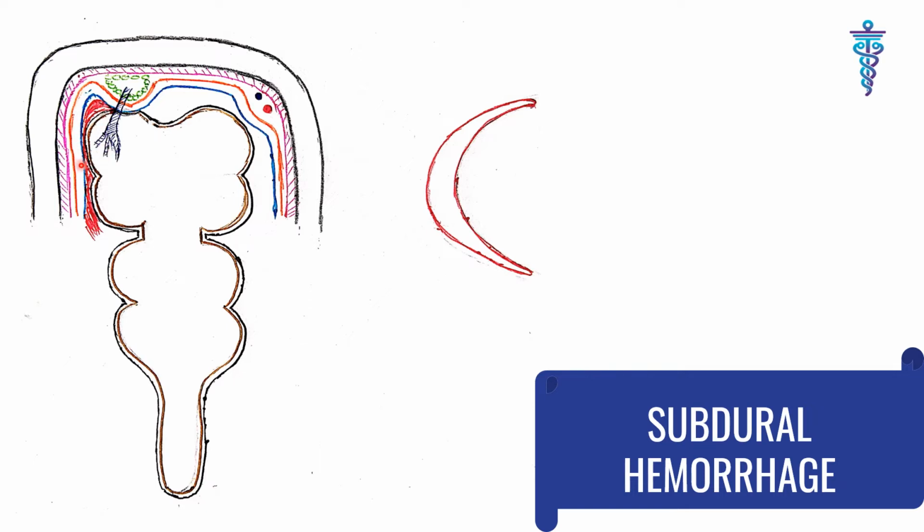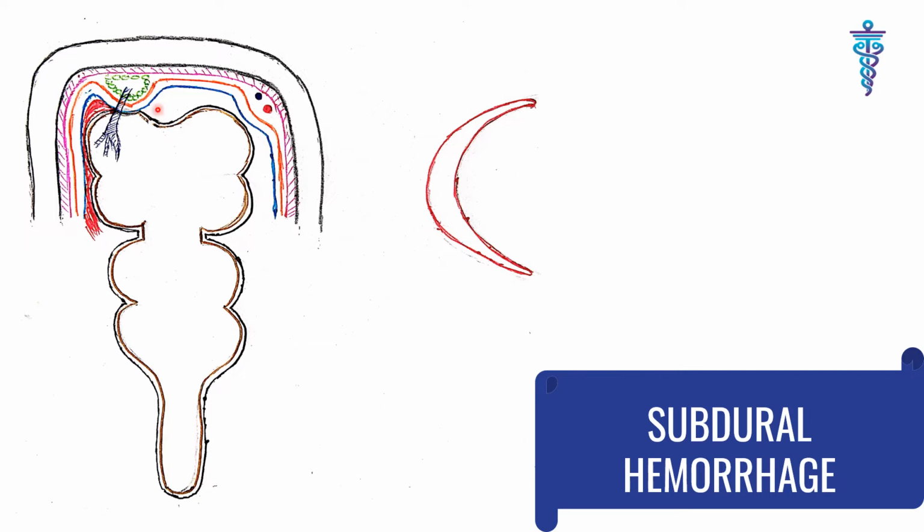This type is more common in the elderly because with age the brain shrinks a little, so the brain floats more freely and the chances of these veins rupturing become higher. Also in people who fall very frequently, like alcoholic and epileptic patients, a simple fall can disrupt the relationship.